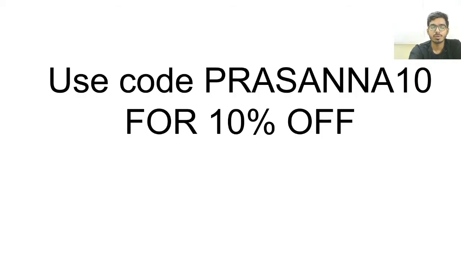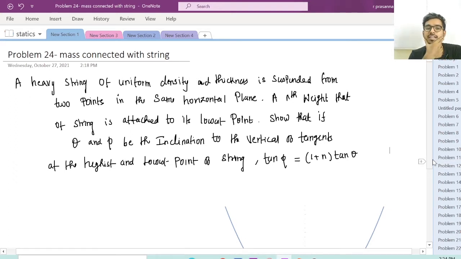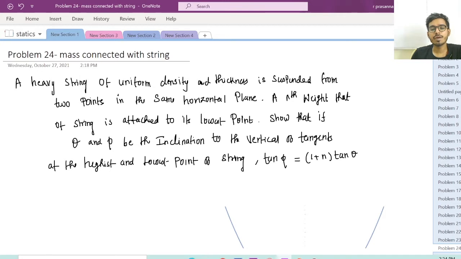Yes, we'll get into the problem now. So this is problem number 24, the last problem on catenary, so that one topic in statics, that is catenary, will be completed. This is a very similar problem. If you have understood the last 4 to 5 problems, we are dealing with a topic called mass connected with the string. Again a similar problem, very easy problem, we will do this.